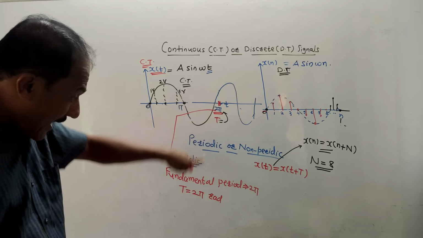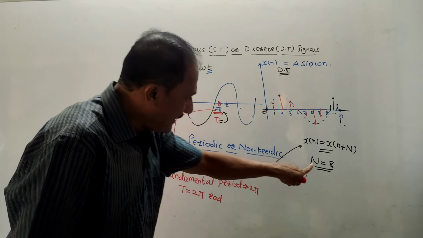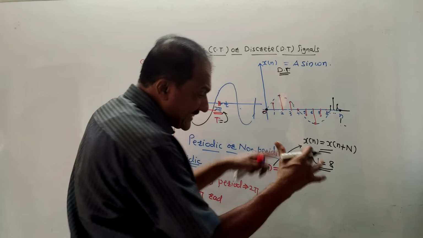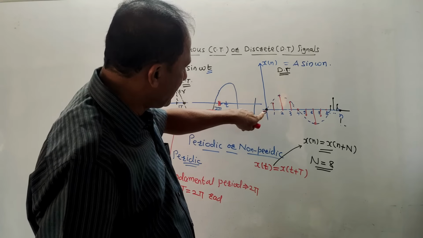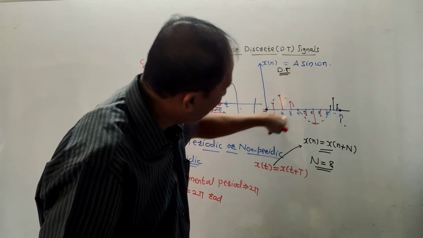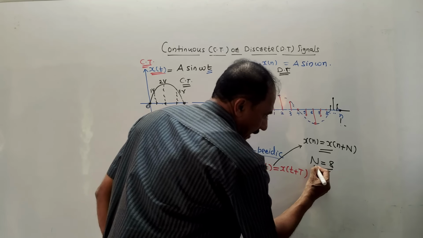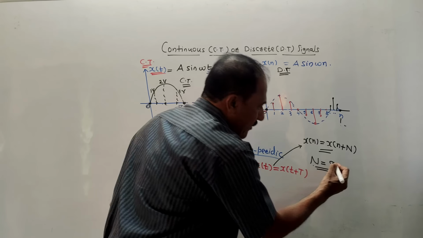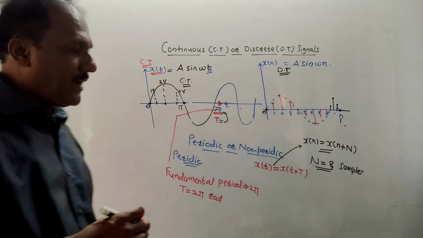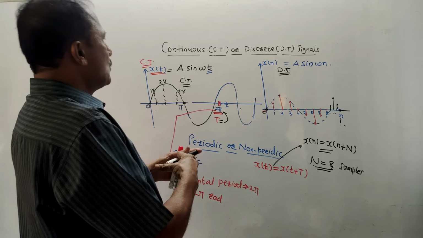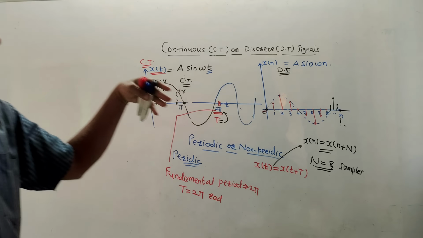What about unit? In the earlier case, it was 2 pi. So we said unit is radians. In this case, n is equals to 8. What this number 8 indicates? It represents number of samples. We will refer it like this. This is 0th sample, first sample, second sample, likewise 8th sample. So after 8 values are repeating, so n is equals to 8. N is fundamental period, which is 8, and unit is samples. So it is repeating after 8 samples. So these are very important types. One is CT and DT, and next is periodic or non-periodic signal.